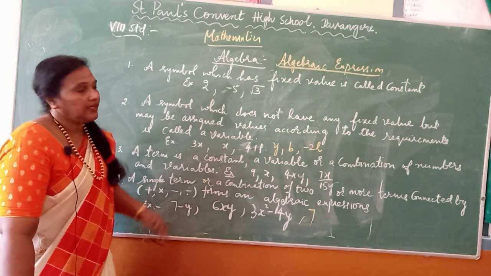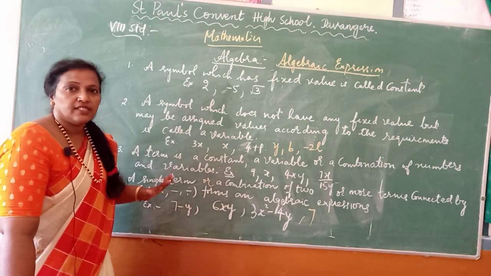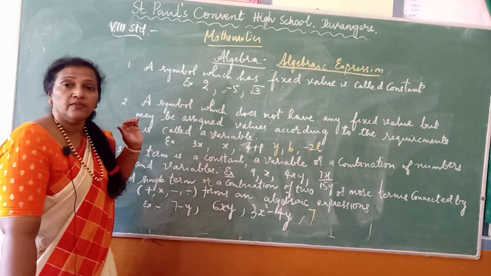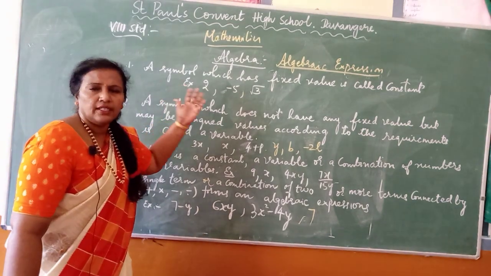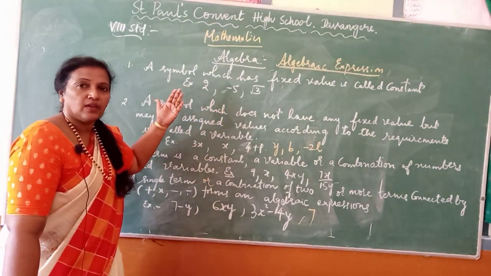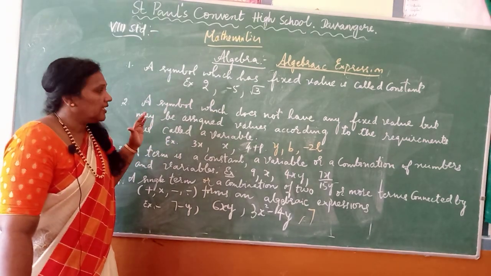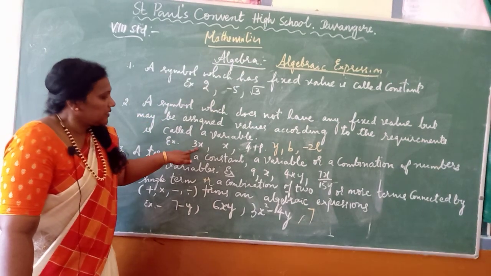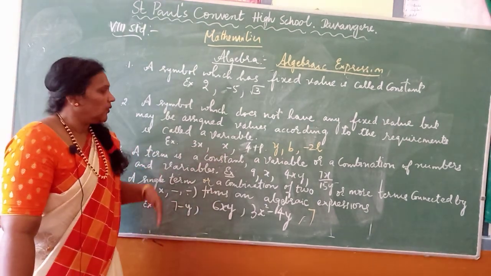Once again I will repeat all these four definitions. What are constants? Constants are symbols which have a fixed value. Example, all the numbers are called constants. What are variables? Variables are also symbols but they do not have a fixed value.